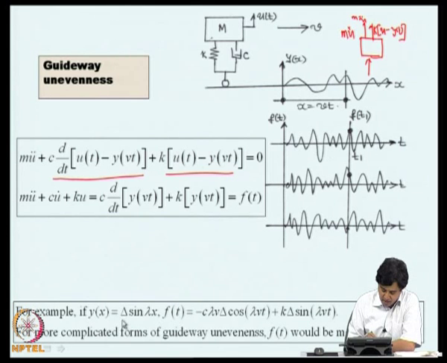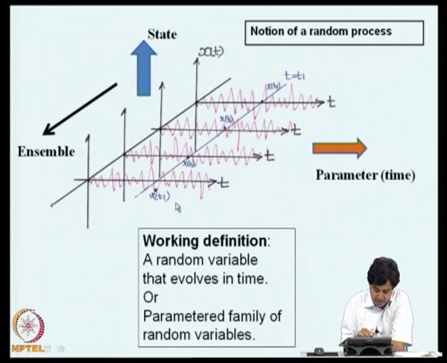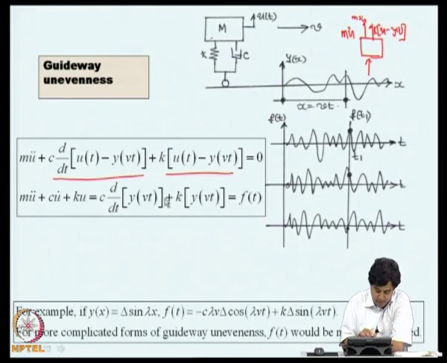But of course, roads will not be sinusoidal, they will be quite erratic, and consequently this forcing function will perhaps look like something like this. This forcing function also depends on properties of the vehicle, namely C and K, because C appears here, K appears here, and the velocity of the vehicle appears here. Depending on all these parameters, the details of this force would vary.